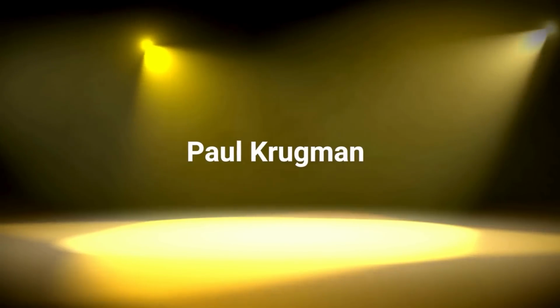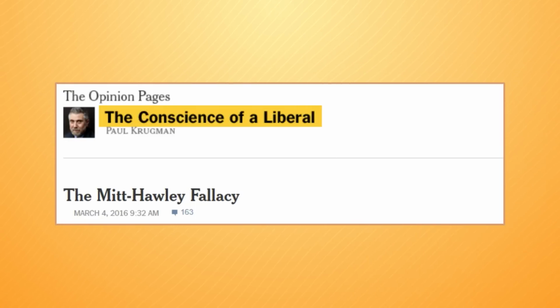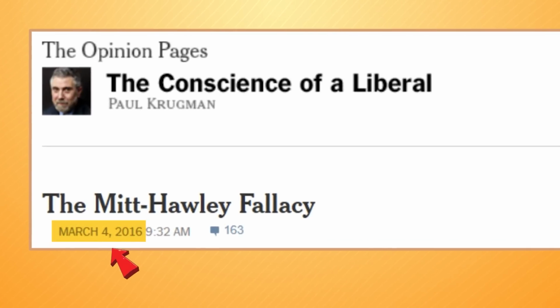This may surprise many of us, so let's introduce an unsuspecting witness for this conclusion, Paul Krugman. Paul Krugman was not only a widely read and generally Trump-critical columnist for the New York Times from 2000 to 2024, he is also the 2008 Nobel Prize winner in economics for his work on international trade patterns. So, in his regular column, The Conscience of a Liberal, Krugman wrote this piece in March 2016, when Trump was running for president for the first time on a platform of raising tariffs. Here's what Krugman had to say.